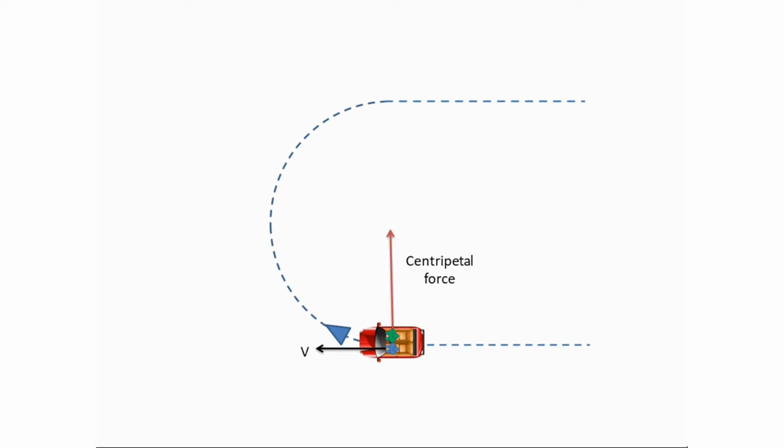But the lower part of the body of the passenger, which is in contact with the car, will move in a circular path with the car. Due to this, the person in the passenger seat experiences a force which moves him outwards. This outward force experienced by the passenger is called centrifugal force.